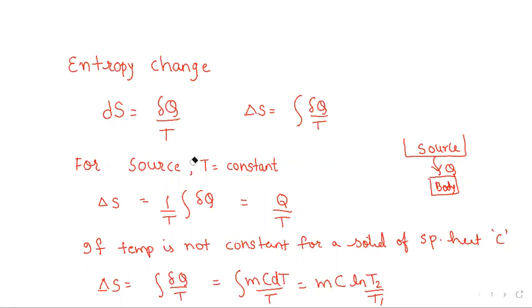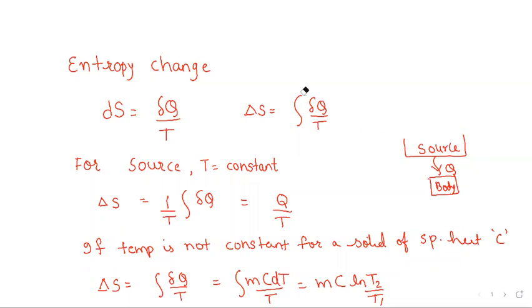So delta S is the integral of del Q by T, but because the source is an infinite source, its temperature would not change in spite of the fact that it is giving away heat. So T remains constant, and when you take T as a constant, it can be taken out of the integral. You can then integrate del Q, and the expression becomes Q by T. So the entropy change of the source would be minus Q by T. Why minus? The negative sign indicates that there is a decrease in the entropy of the source.